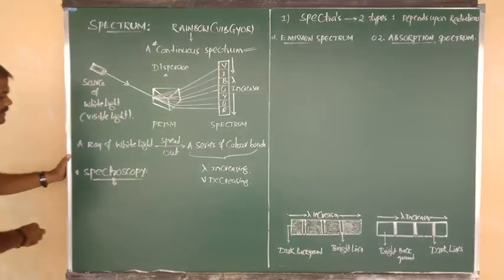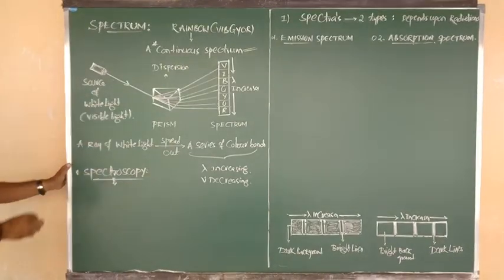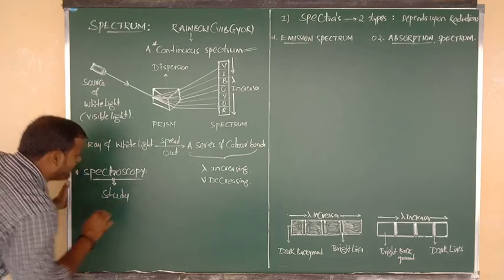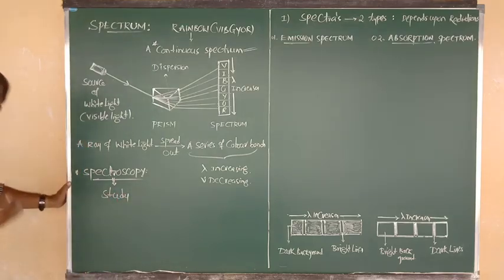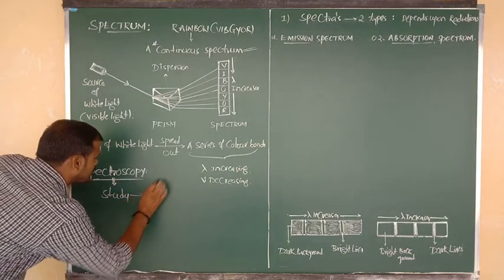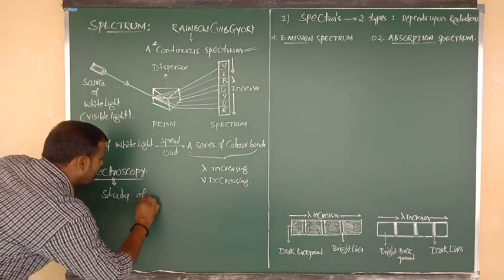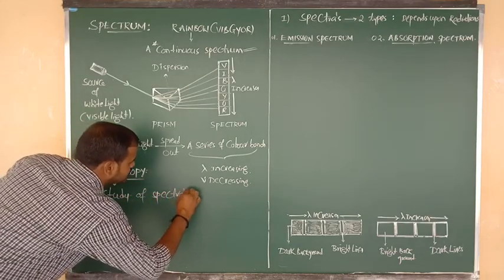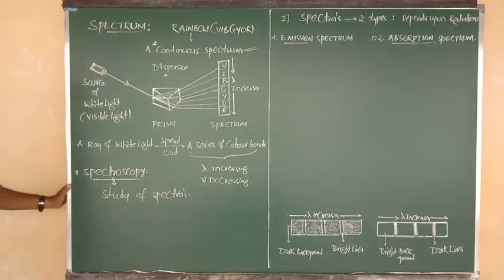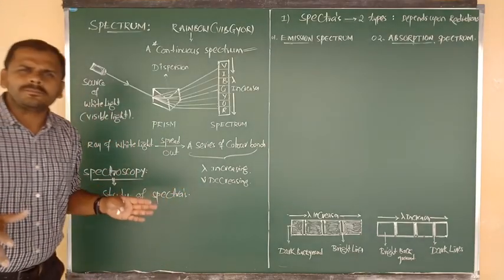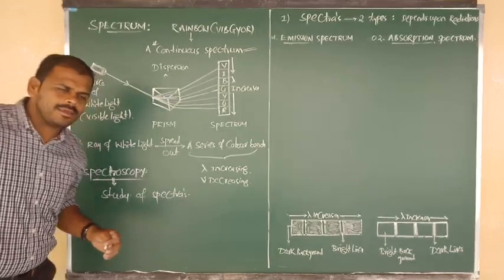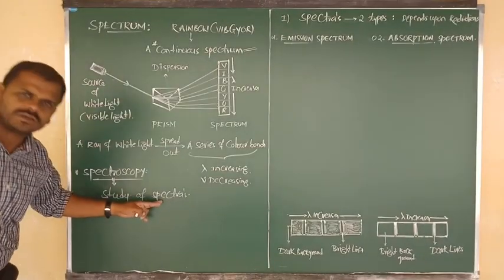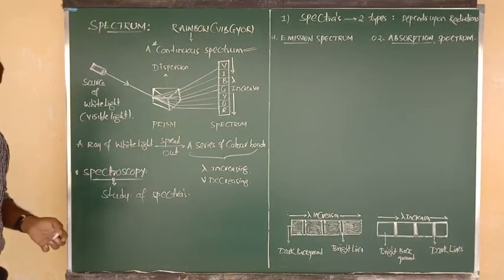Very good. And what is meant by spectroscopy? Just a one-word definition: we can say that spectroscopy is nothing but the study of spectra. Just as the study of carbon compounds is simply organic chemistry, here a study of spectra or spectrums is known as what? Spectroscopy.